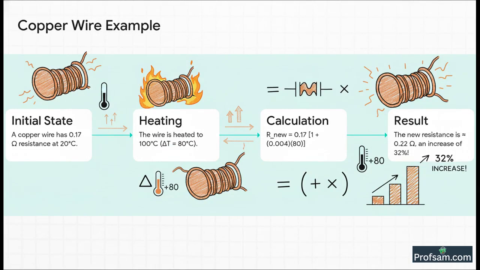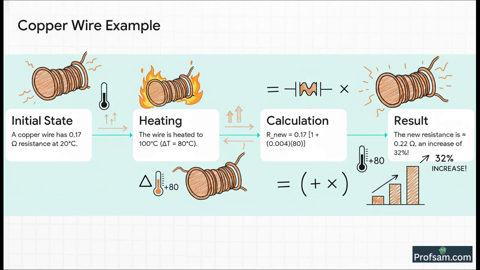Chalo, let's do a very quick numerical just to see how simple this really is. Okay, imagine we have a copper wire. Its resistance is 0.17 ohms at 20 degrees Celsius. Now we heat this wire up to 100 degrees Celsius. So what's the change in temperature? 100 minus 20, that's 80 degrees.